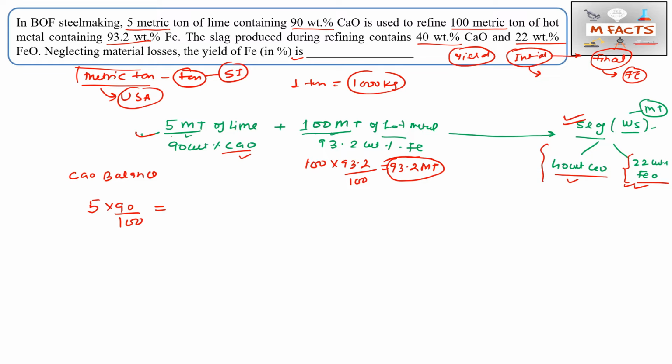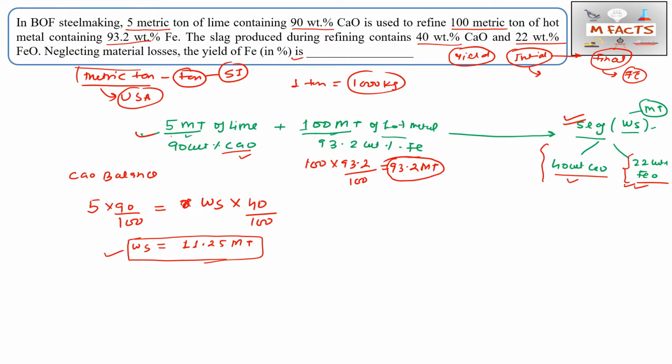So in this slag, suppose the weight of slag is Ws, and in this Ws, 40 weight percent of CaO is there. Okay, so the 40 by 100 is here. So from here we will be able to calculate this Ws value. Okay, so this Ws will be equal to 11.25, and the unit is MT. So we get this Ws, meaning weight of slag, that is 11.25 MT.